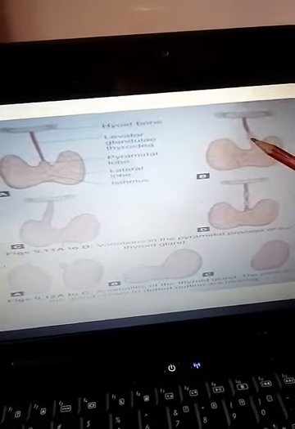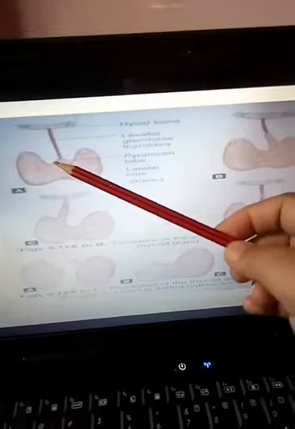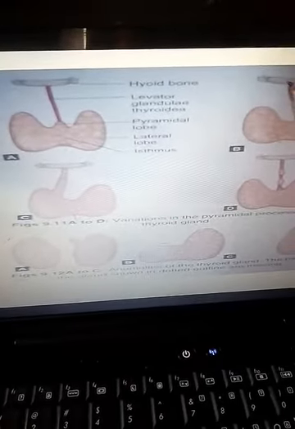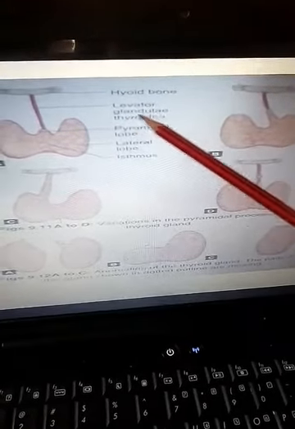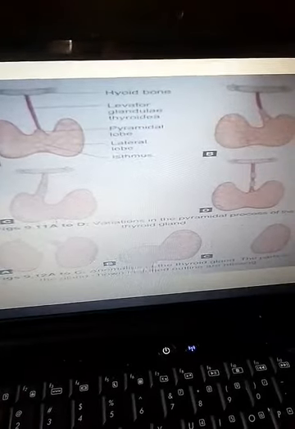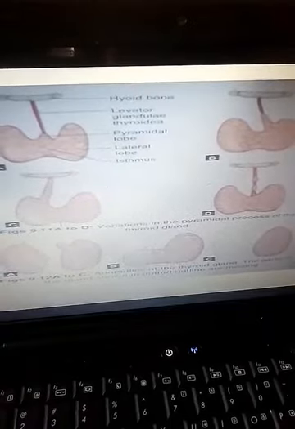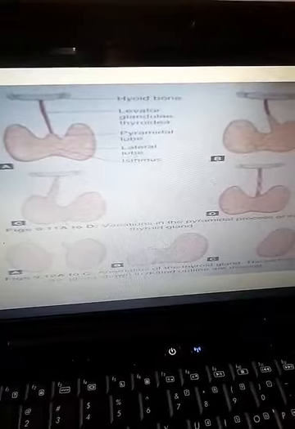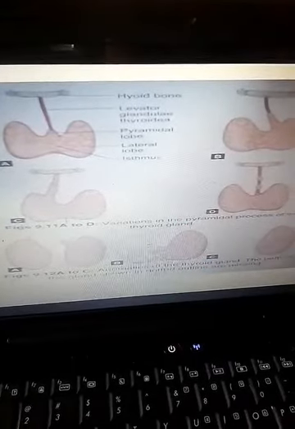So what is this? The pyramidal lobe is an extra lobe. It may be seen arising from one of the lobes or from the isthmus. Sometimes the lobe is connected to the hyoid bone through a fibrous tissue known as the levator glandulae thyroideae. Another anomaly of shape we can see is that one lobe may be small and another lobe large, or the isthmus may be absent.